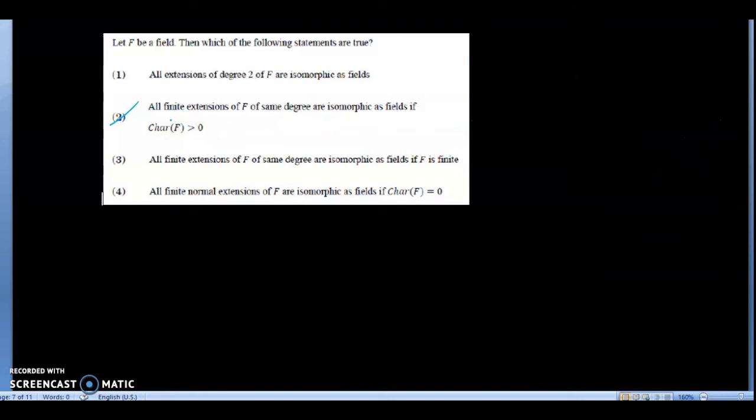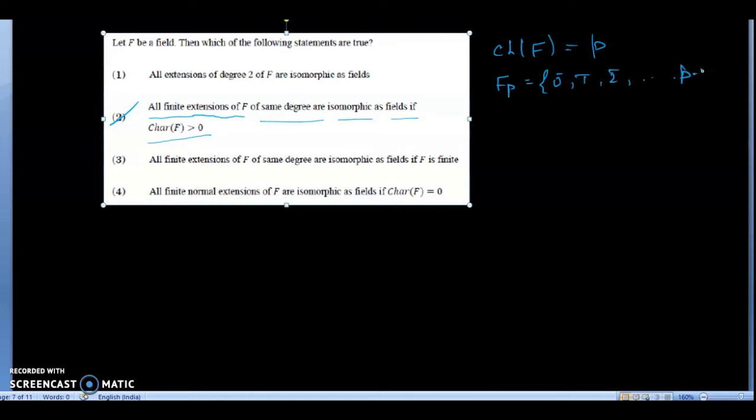Now I am going to check option 2. Option 2 is saying that all finite extensions of f of the same degree are isomorphic as fields if characteristic f is positive. Characteristic f positive means, suppose characteristic f is p, where p is a prime. Generally we think about the field Fp, which contains 0, 1, 2, up to p minus 1, which is a finite field.